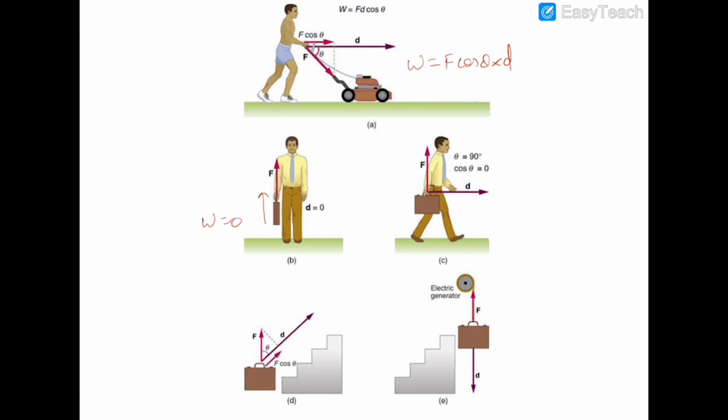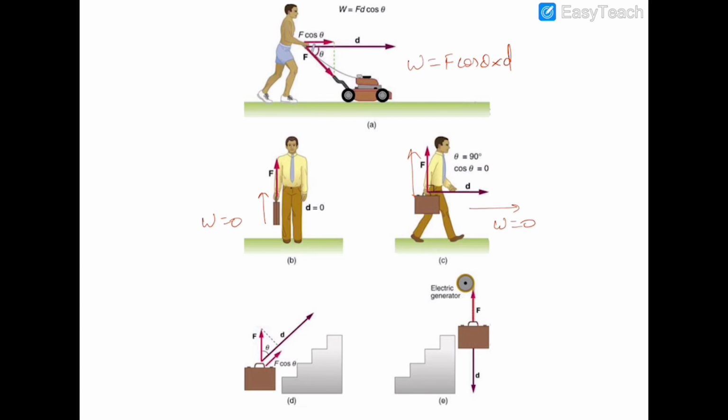And when he starts to walk, his displacement is in the forward direction, and the force which he is applying on this briefcase is in the upward direction. So again the angle between them is 90, and therefore cos 90 is 0, so work done will be 0.